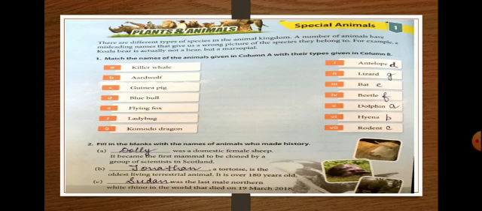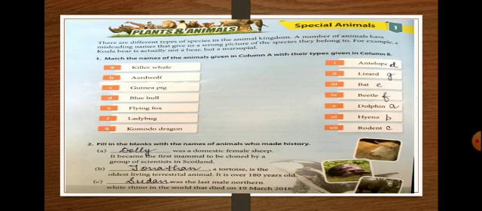Okay. Now you have to fill this up and find who made history. First one is a domestic female sheep. It became the first mammal to be cloned by a group of scientists in Scotland. Means the first clone made by scientists from a sheep. That is Dolly.